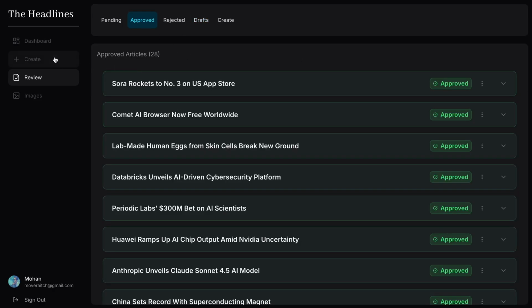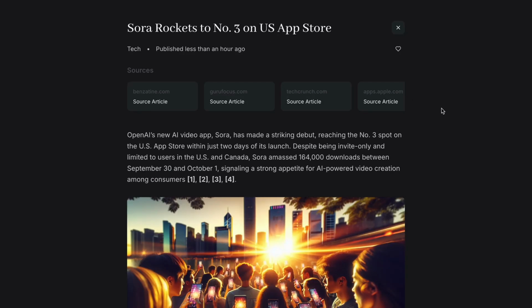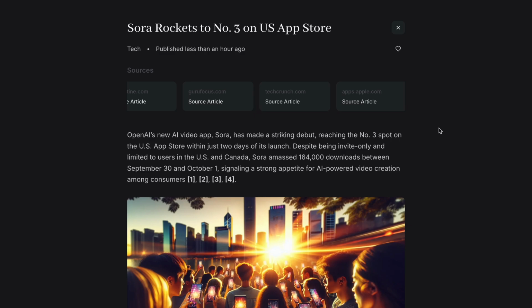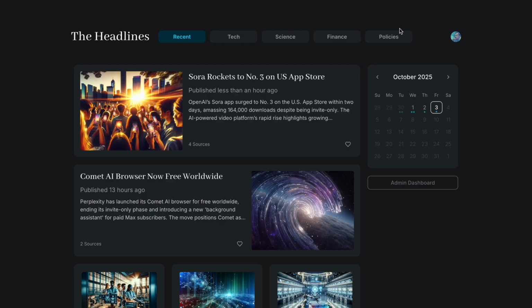on this approved tab. So now if we go back to the headlines, there it is, it's live on the website. I'll open it up, and then to get back to the home page, I haven't got a nav bar, I just have this simple close button that goes back, and that's it.